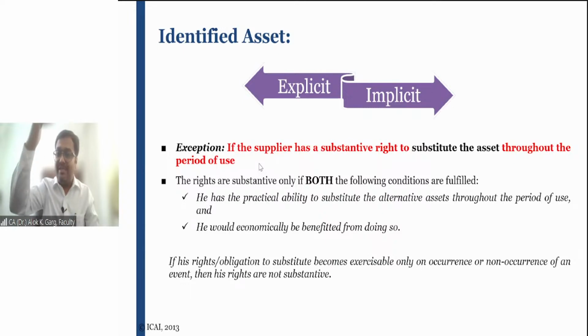So these 20 cars bearing these registration numbers will be there for you always. So I asked him, okay, it means the vendor does not have a substantive substitution right, the vendor cannot replace these cars with other cars.